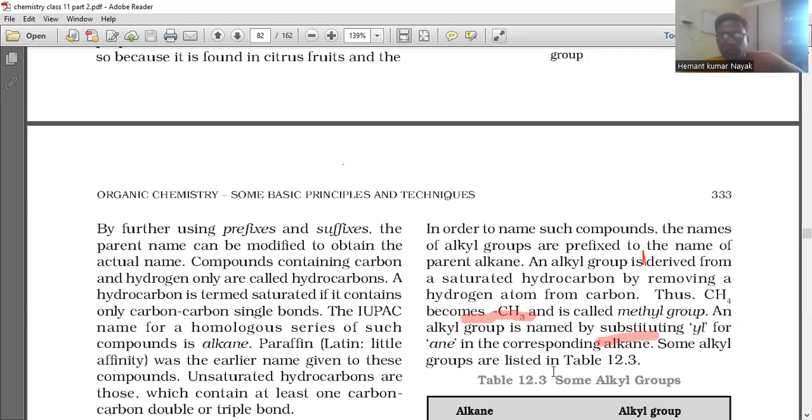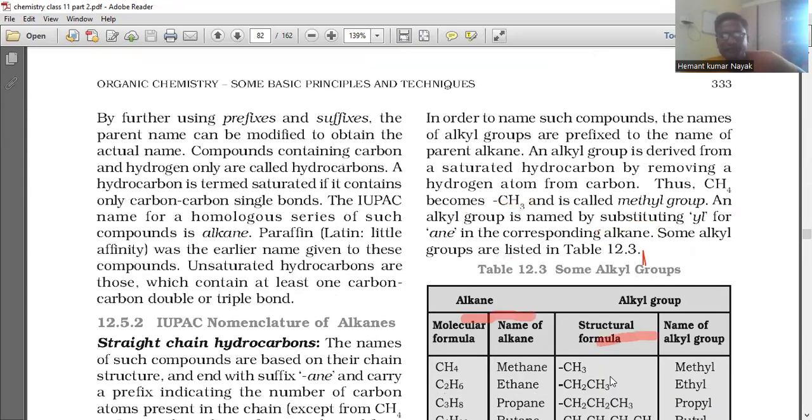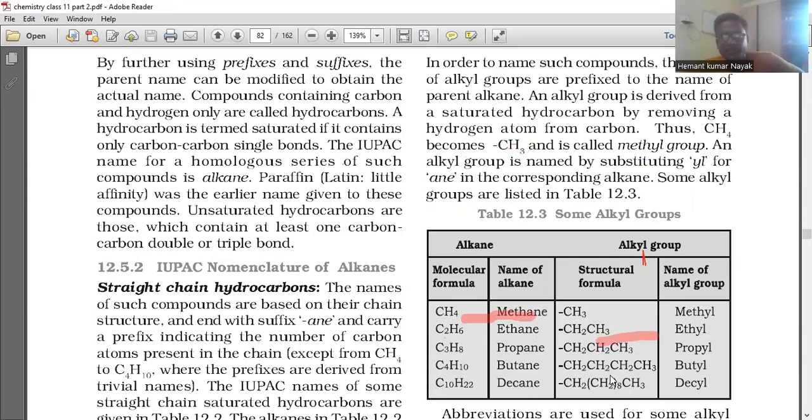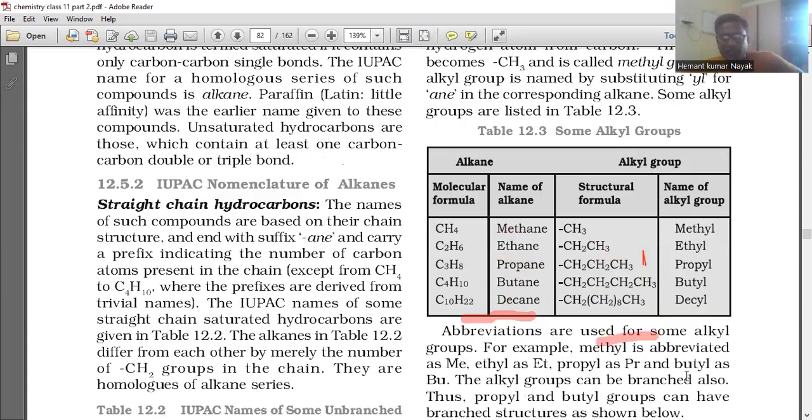Some alkyl groups are listed in Table 12.3. CH4 is methane; if you remove one hydrogen, it becomes CH3 and we call it methyl. Like that, ethane becomes ethyl and decane becomes decyl.